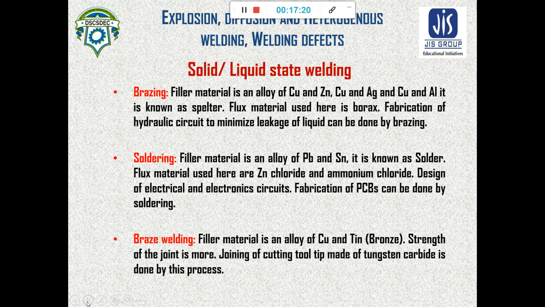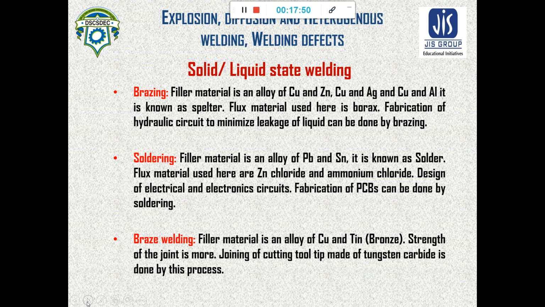After soldering, we have to know about braze welding. So what is braze welding? In braze welding, the filler material is an alloy of copper and tin, that means bronze, and the strength of the joint is more. Joining of cutting tool tips made of tungsten carbide is done by this process. So braze welding is more precision welding than brazing. As per temperature, this braze welding comes in between soldering and brazing.